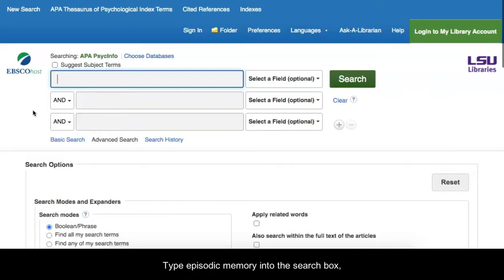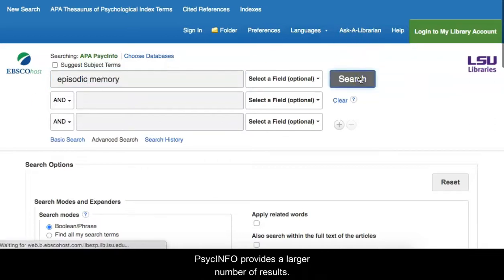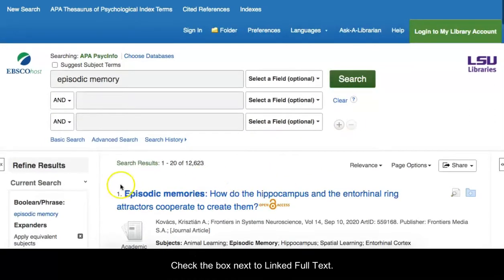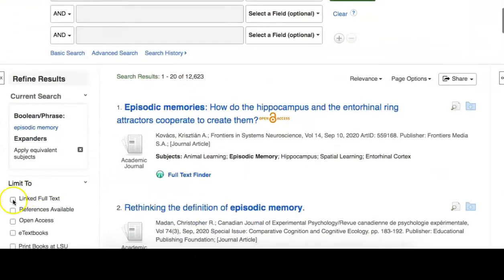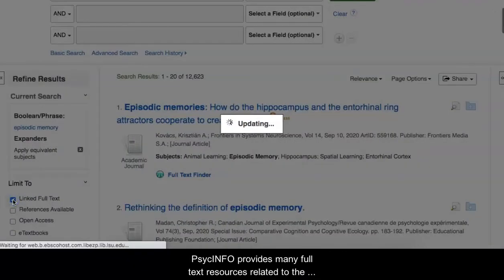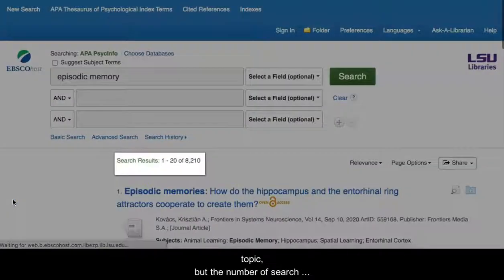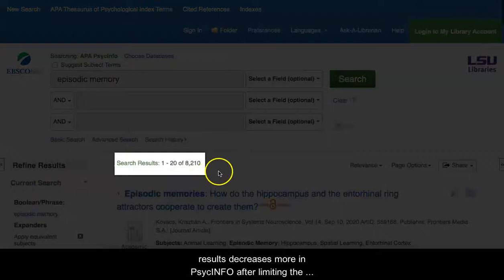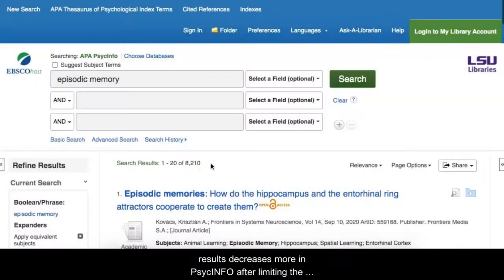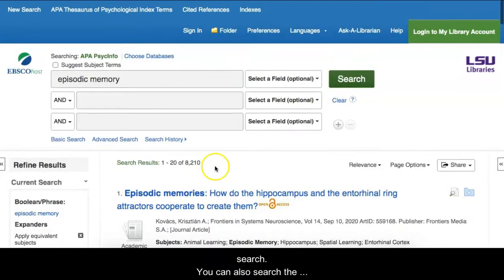Type episodic memory into the search box and click Search. In comparison to the previous databases, PsycINFO provides a larger number of results. Check the box next to linked full text. PsycINFO provides many full-text resources related to the topic, but the number of search results decreases more in PsycINFO after limiting the search. You can also search the databases simultaneously.